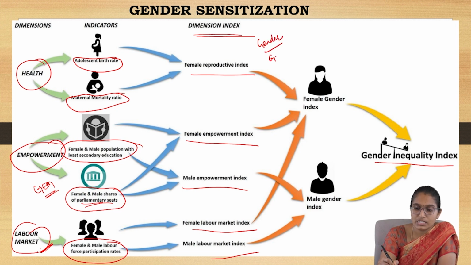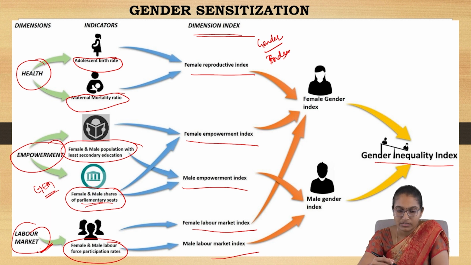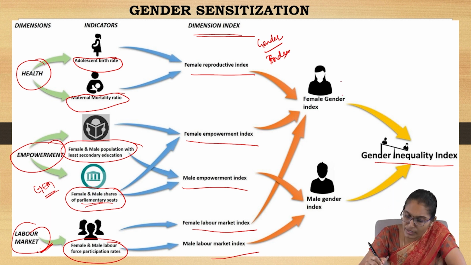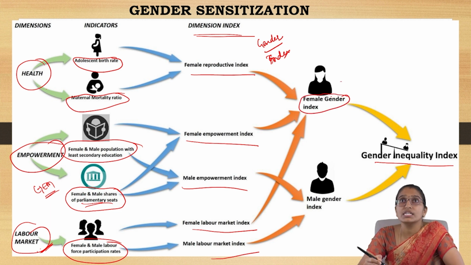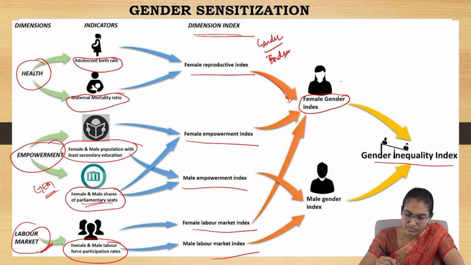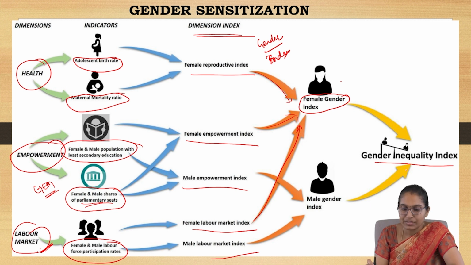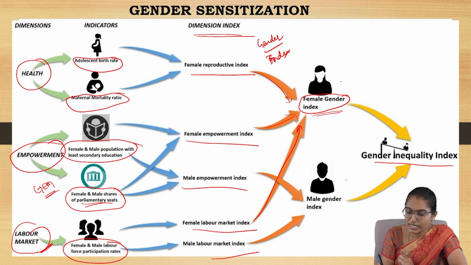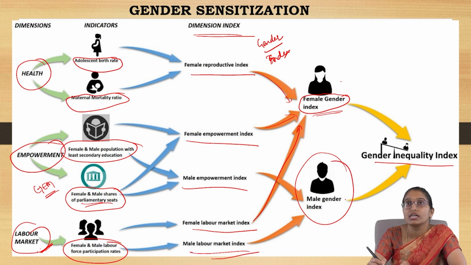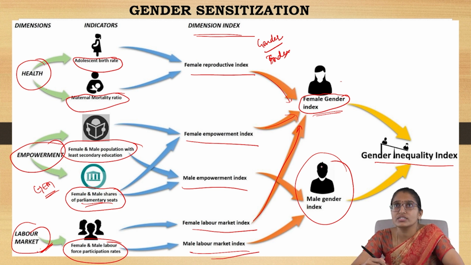So all of these are with respect to gender. The female gender index is related to the female reproductive index, female empowerment, and female labor in the market. The male gender index considers male empowerment as well as the male labor index. So these two. Now you calculate. You have some ratio here and some ratio here. This is x. This is y.